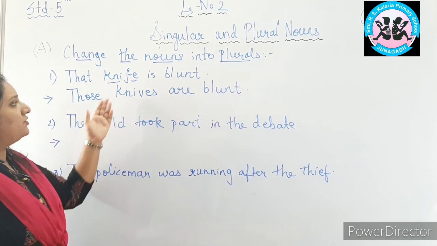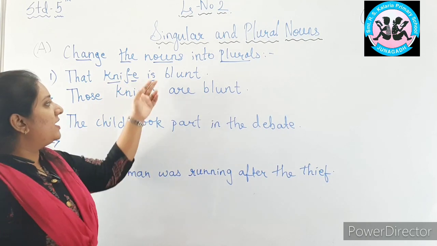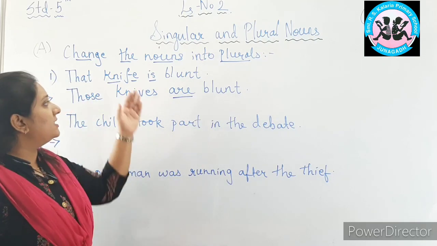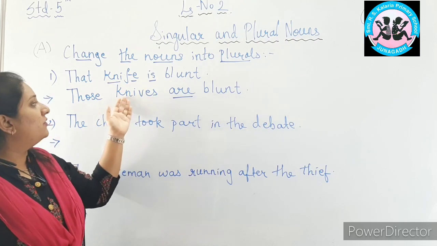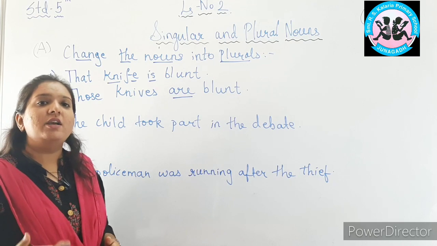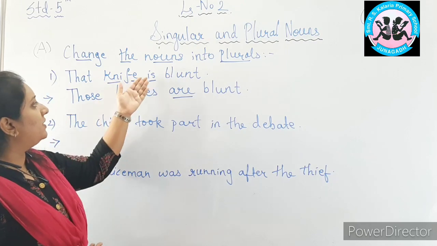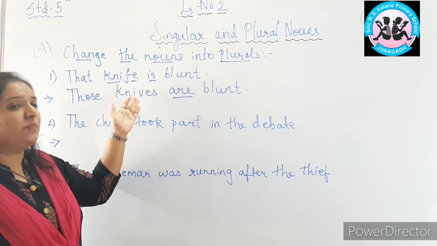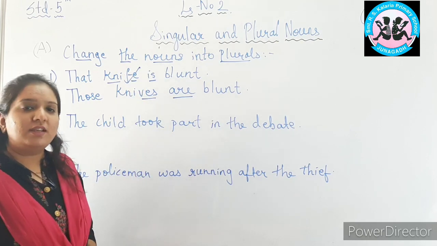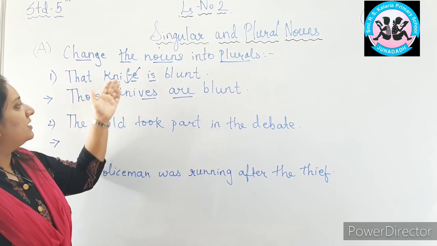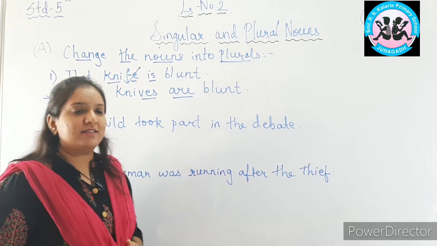Now, here we have changed the verb also, because what is the verb over here? Is we have changed into are. Why? Because in singular verb we use is, and for plural verb we will use are. So whenever we are changing from singular to plural, we will make the other necessary changes also by changing the verbs in the sentence. For example, is will become are, because here knife has become knives. We have cut fe and we have added ves to the noun. So that will become those, knife will become knives, is will become are. So there are many changes in the sentence.